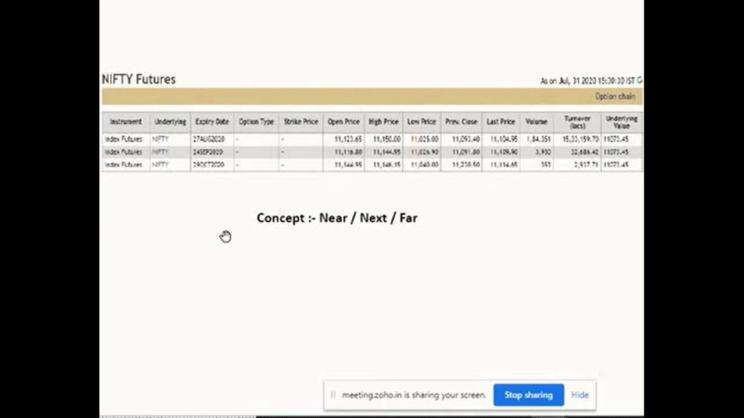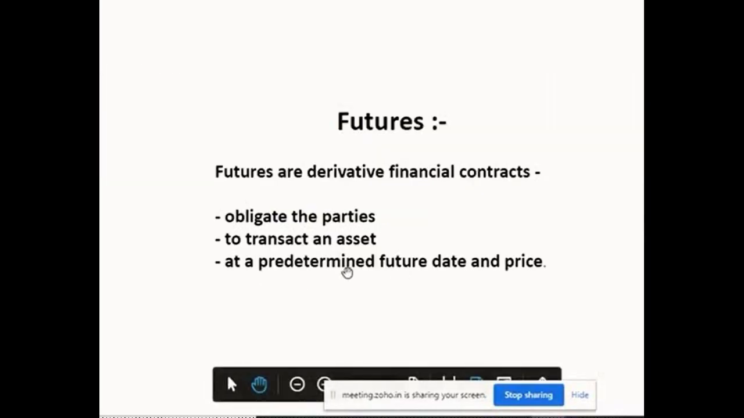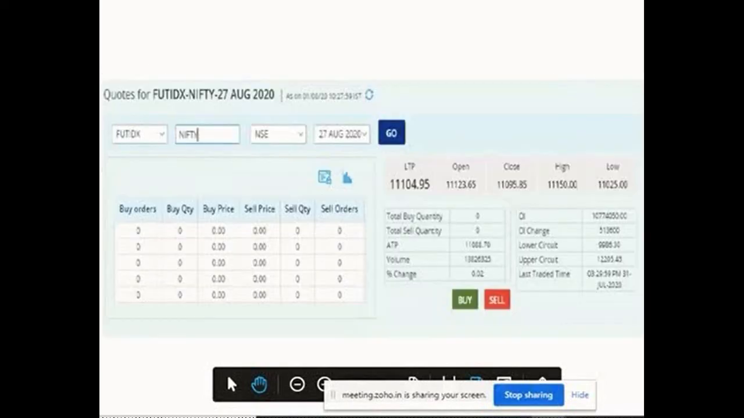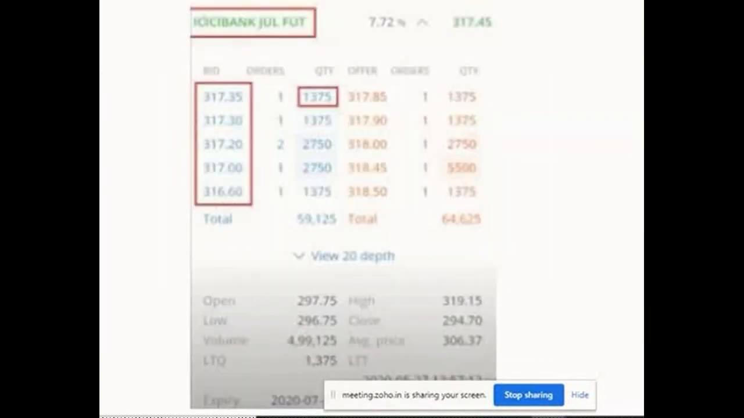So you understand the concept of near month, next month, and far month. This will always be there when you are doing transactions. So I have discussed the point of a predetermined future date. Now come to the point of predetermined future price. To understand predetermined future price, I have taken an example of the ICICI Bank July future.